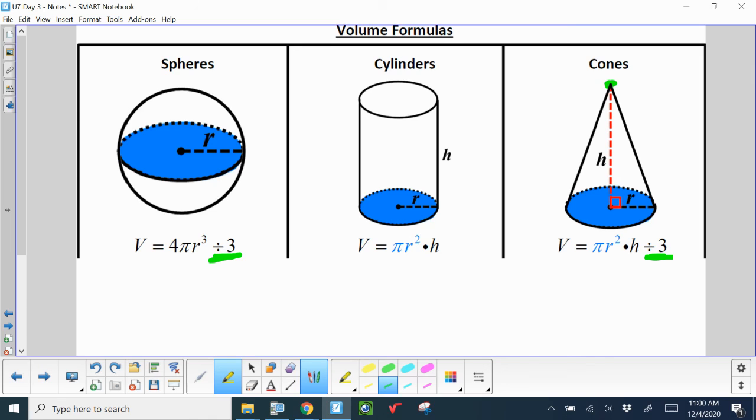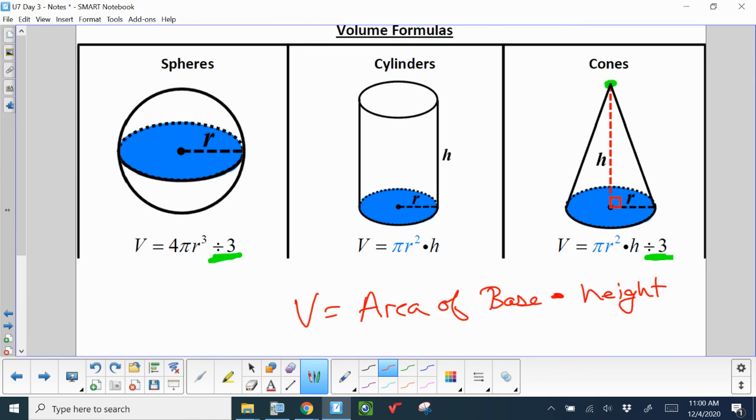And every volume formula you'll find out as we go through the unit is really just area of the base times the height of the cone, or what we'll talk about tomorrow, prism. So that's just a little foreshadowing. So all of these formulas, this blue text here, pi r squared, that's the area of the circle base in both of these shapes.